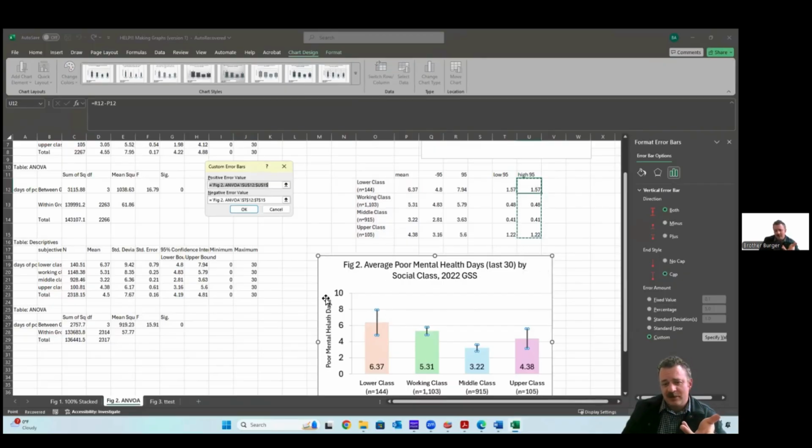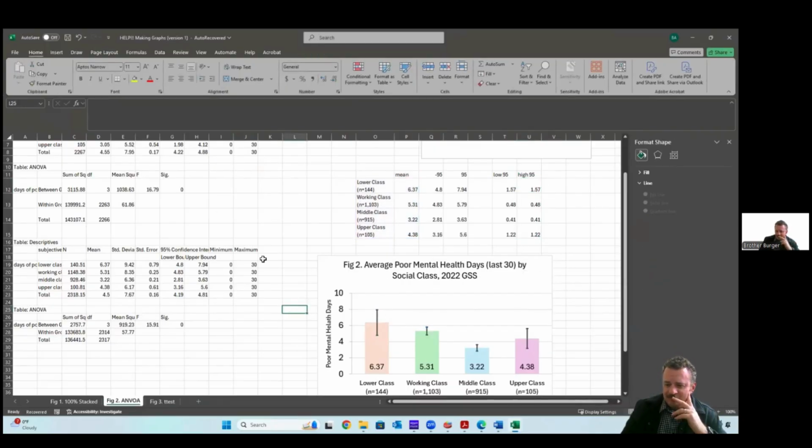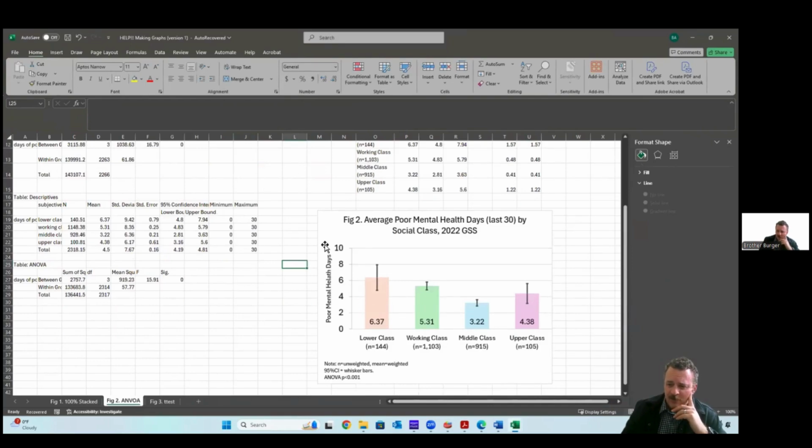But it's cool because then you can actually see the bars, right? I know I just dogged on y-axes, but sometimes they are useful. Especially when you've got these error bars. Without them, it's hard to understand the range of the 95% confidence intervals. So there's all sorts of different ways to go about building graphs. And it's one of those things that you're just going to have to take time and practice doing. I don't expect you to do it perfectly the first time. I do not expect you to make perfect graphs or tables the first go. It's something you just got to practice on. All right, everyone. Good job. I will see you in class.